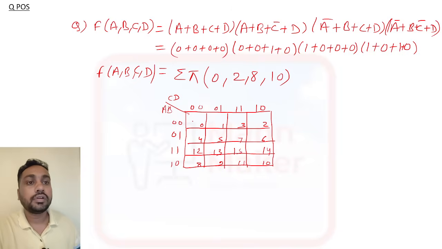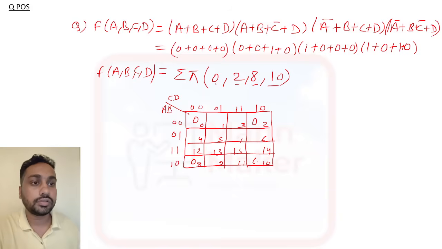Okay, now here we need to put 0. As in SOP we are putting 1, here you need to put 0 for 0. So 0, 2, 0, 8, 0, now 10, 0.